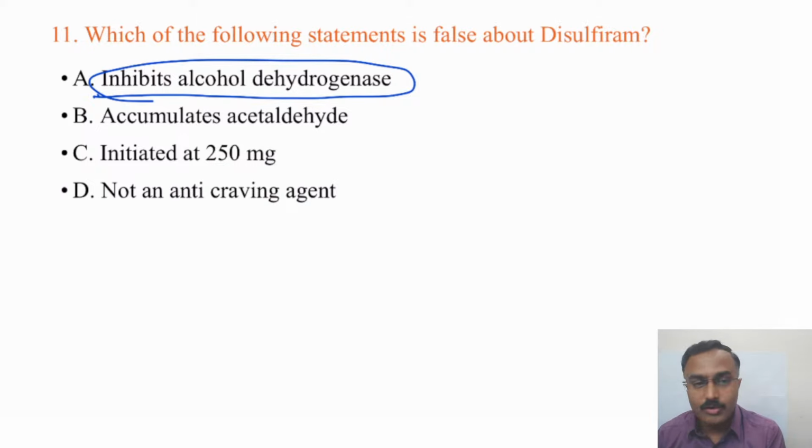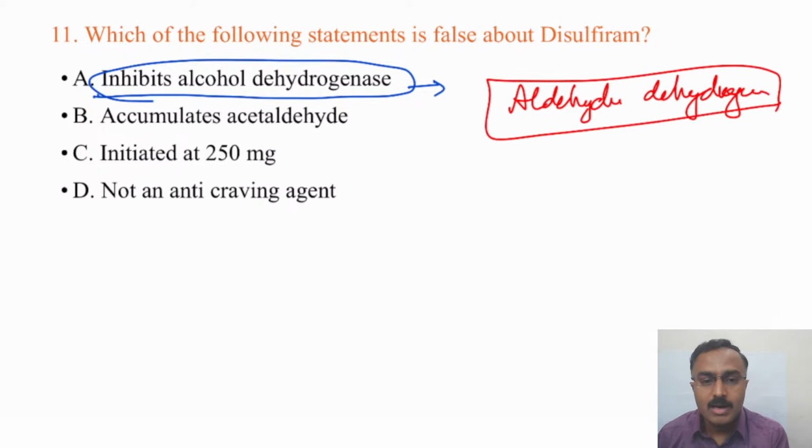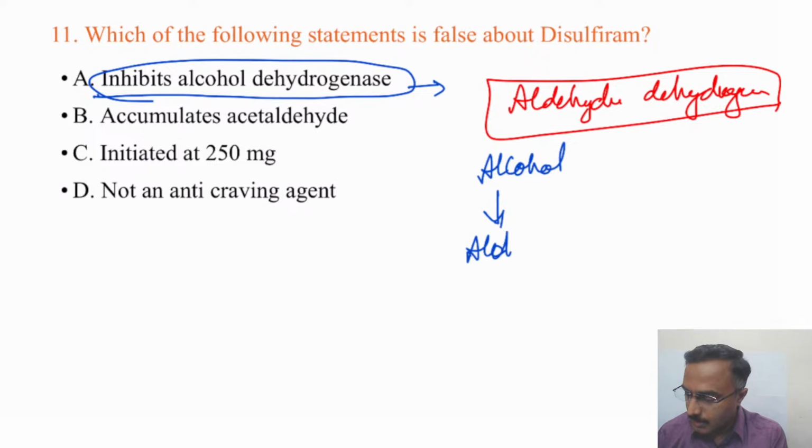That is wrong. Out of the options, this is right, because disulfiram inhibits aldehyde dehydrogenase. That is the reason why acetaldehyde accumulates. Just remember, alcohol gets metabolized to aldehyde and then to organic acids like acetic acid.